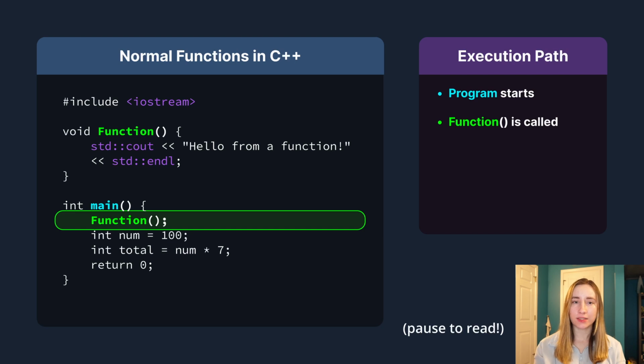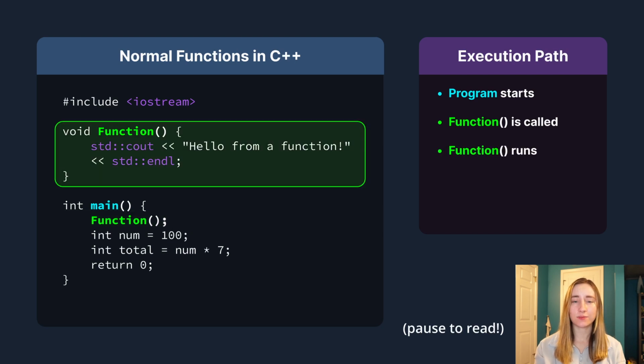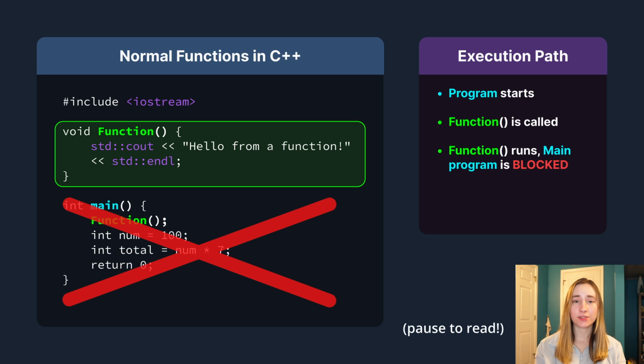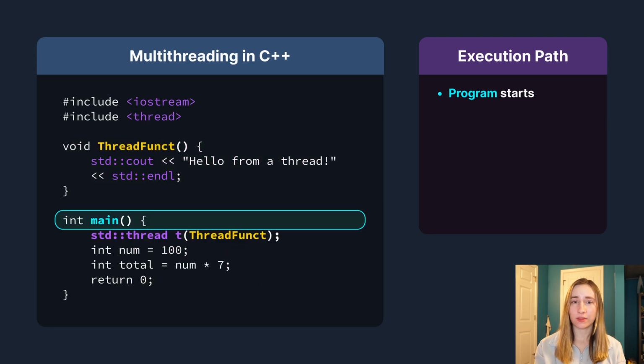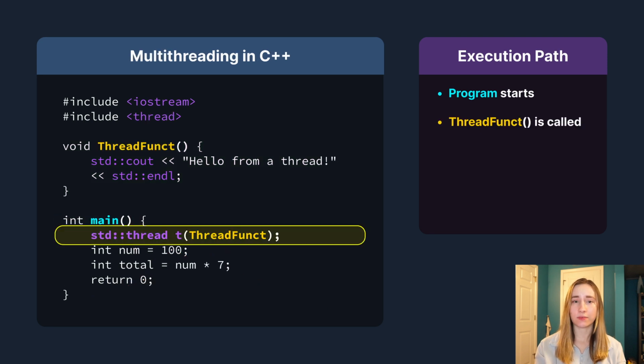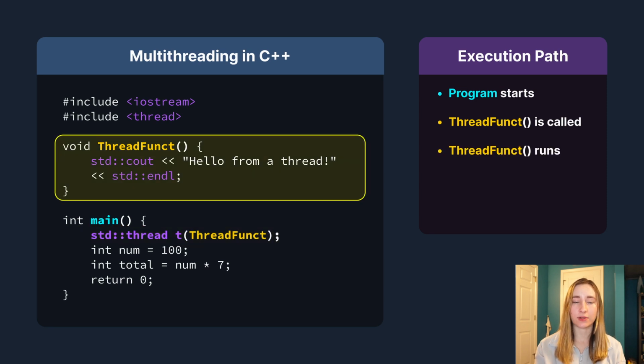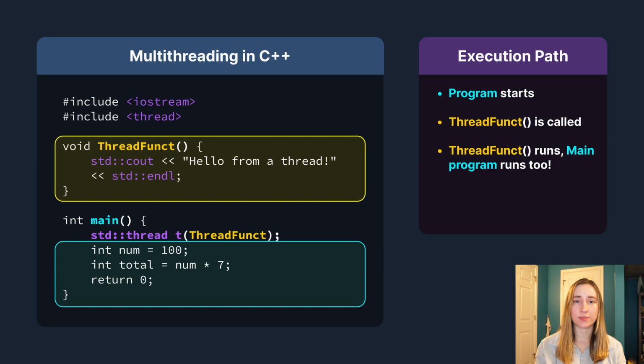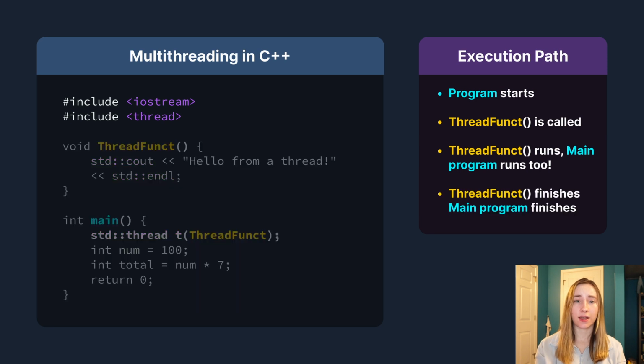Multithreading is a concept in computer science that allows code to execute in parallel, or concurrently. Normally, when a program executes and a function is called, nothing can run until the function is done. These functions are referred to as blocking. With multithreading, a programmer creates a thread to run a function. Threads execute functions independently of the main program, meaning both can run at the same time. We call these functions non-blocking.